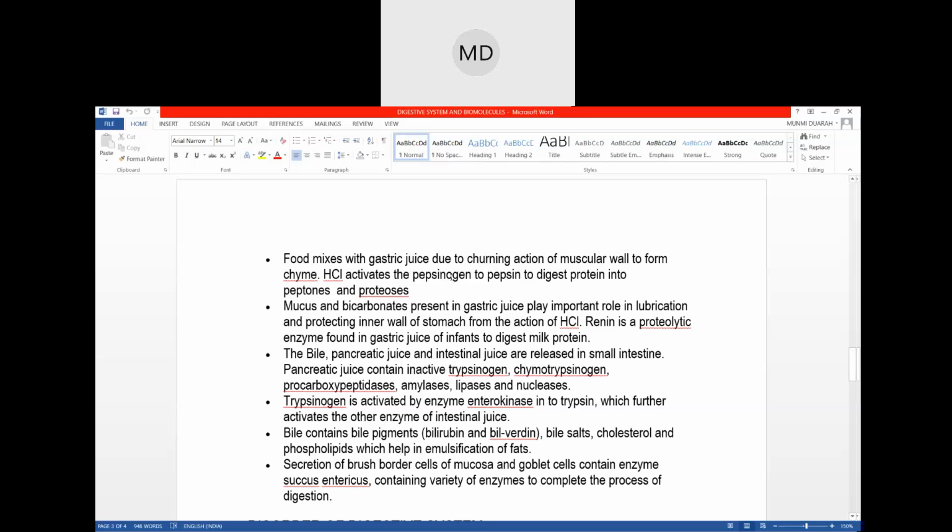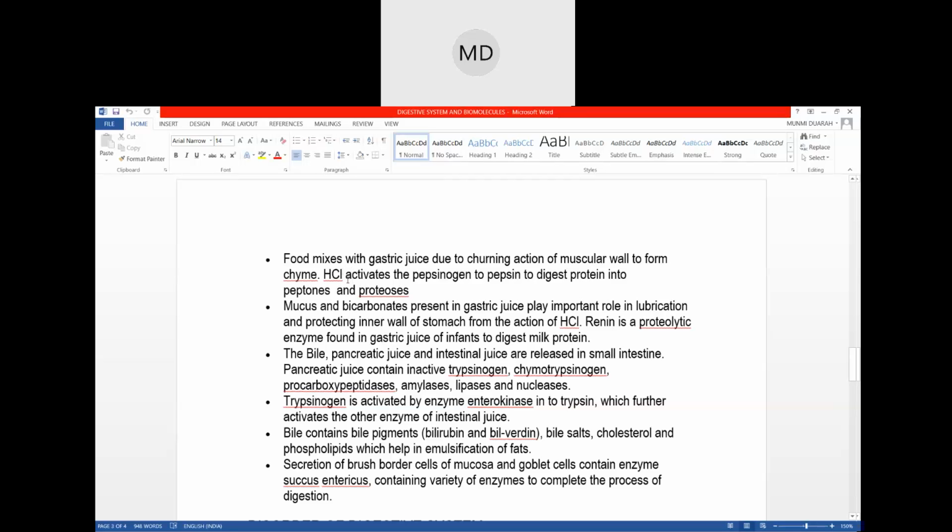Pepsinogen is an enzyme, and when it is activated, it is converted into pepsin, so in the stomach, proteins are digested. Pepsin will help in the digestion of protein.